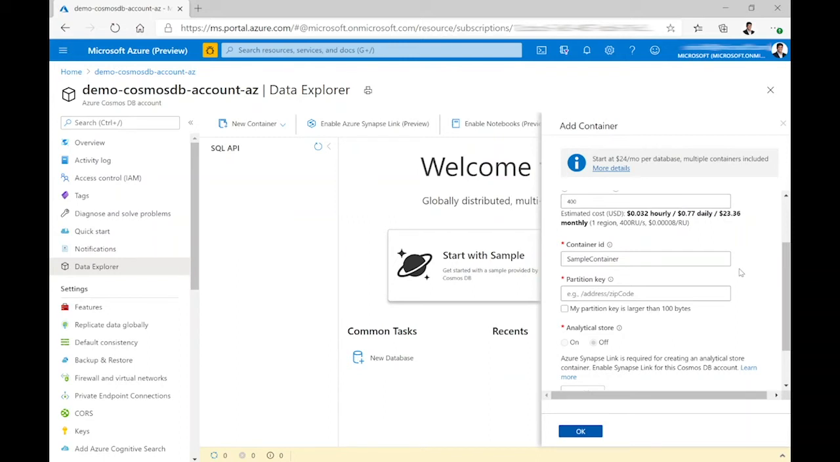So it can be a unique ID. The more unique values, or the higher the cardinality, the more your data will be distributed accordingly in Cosmos DB. So for the time being, I'm giving ID as my partition key.